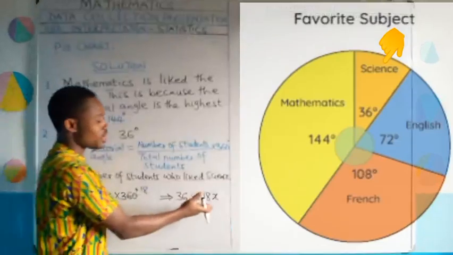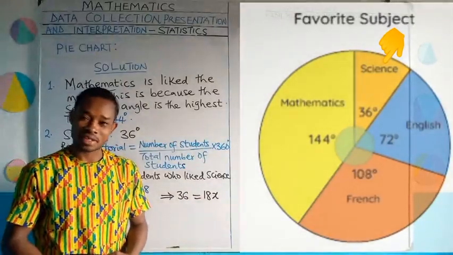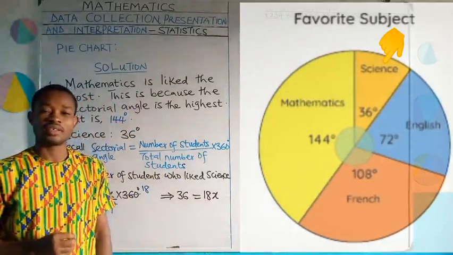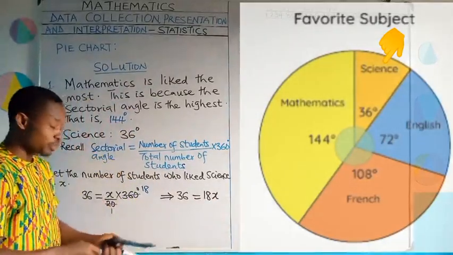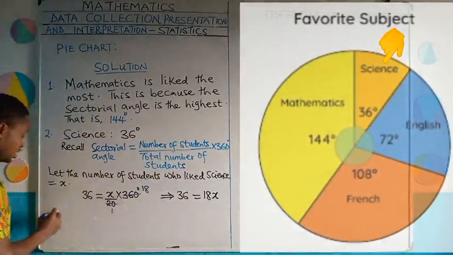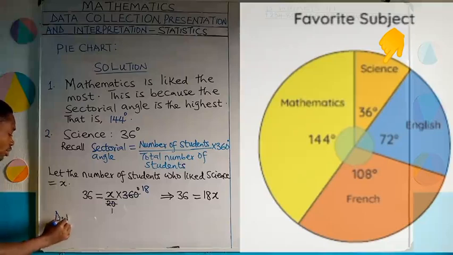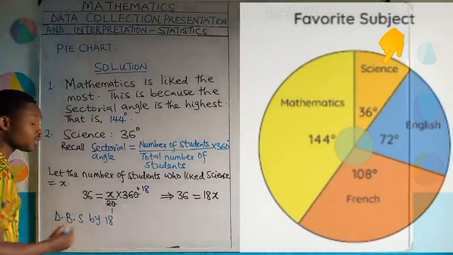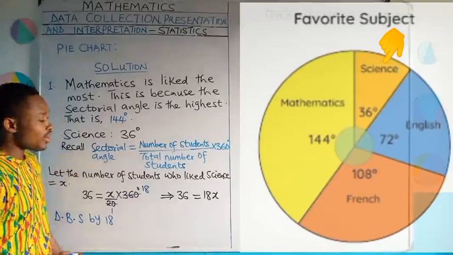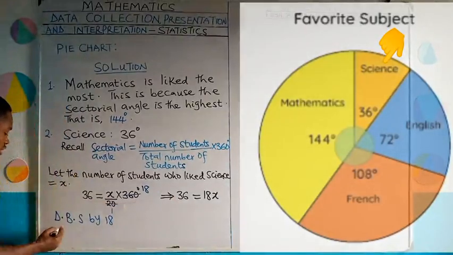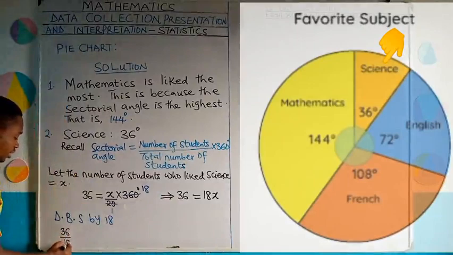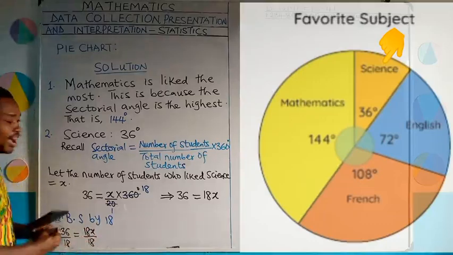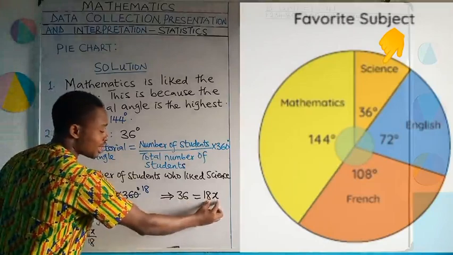Now when you have 36 equal to 18 times x, you are looking for x. You want x to stand alone. And x has a coefficient here which is 18. So what do we do? The principle of simple equations says, if you see something like this, you divide both sides by the coefficient of the unknown. And the coefficient of the unknown is what? 18. Alright, let's divide both sides here by 18. It's going to be 36 divided by 18 equal to 18x divided by 18. I've divided the left hand side by 18, the right hand side by 18.